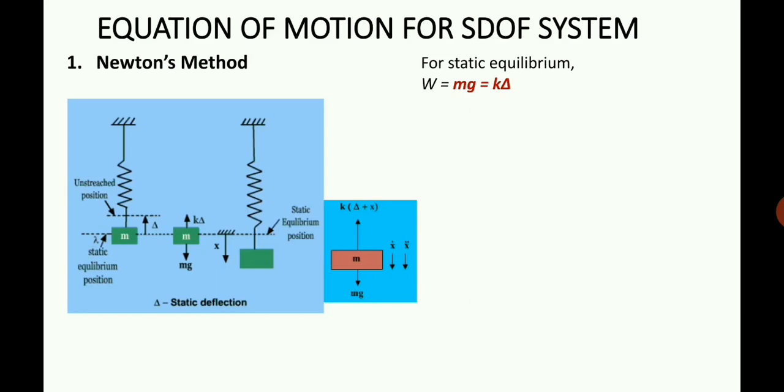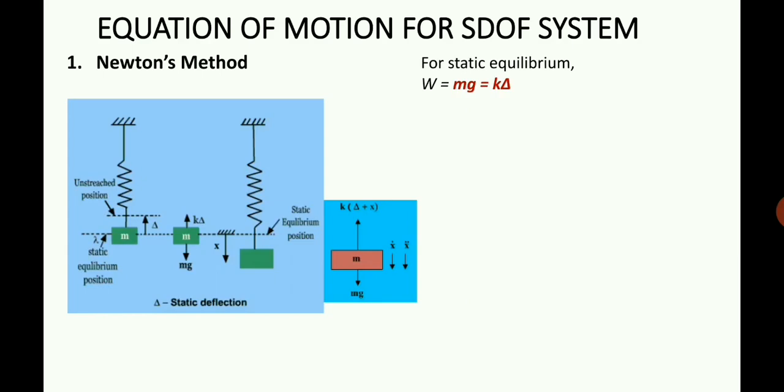So you can see that the static equilibrium position is shown, and the position of the mass is coming downward from the static equilibrium position. Now in this case, we are applying a force and we are releasing that force. So the spring mass system starts oscillating. The mass will be moving upward and downward depending upon the amount of force or the amount of displacement it has taken. Now in that case, what is the equilibrium condition? That is shown as the last figure.